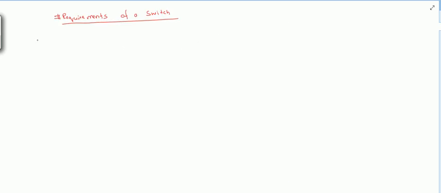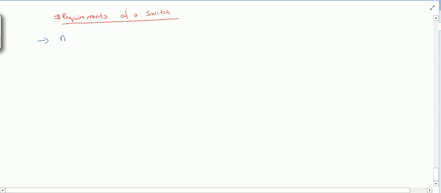Now we'll see the requirements of a switch. What it means is, for different types of converters, what are the requirements? Just now we have written for AC to AC conversion: all four modes are required. So all four modes are required means that triacs will be used for this.